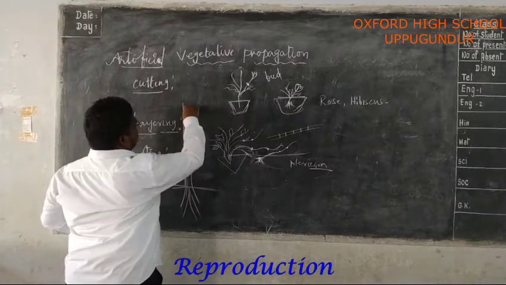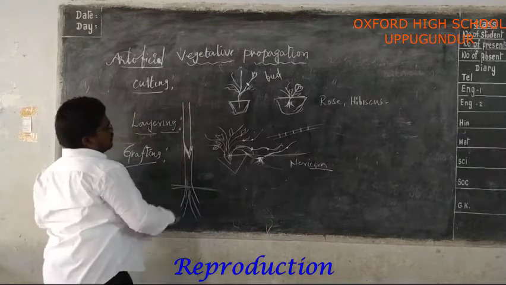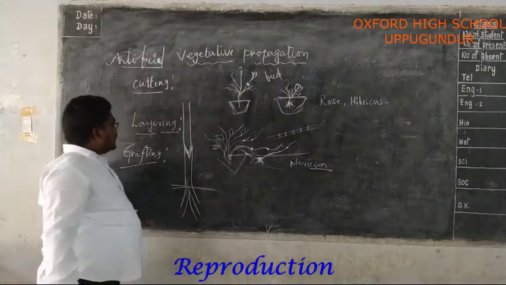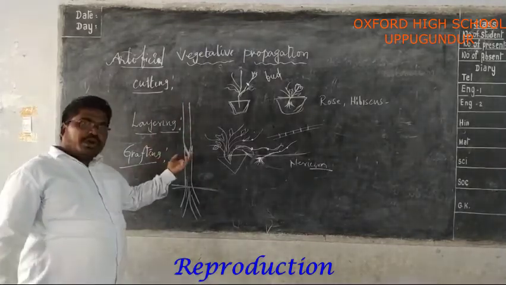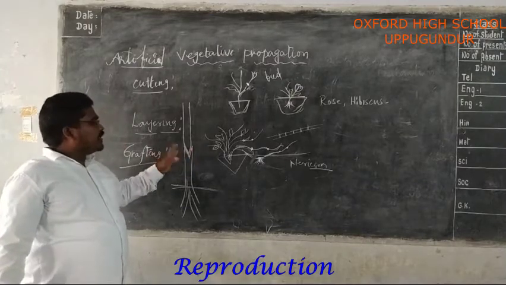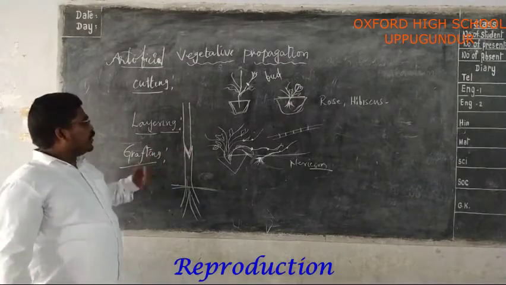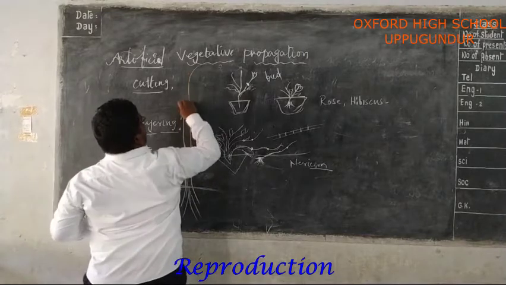Like this. So in this method, two plants are joined together in such a way that the two stems grow as a single plant.